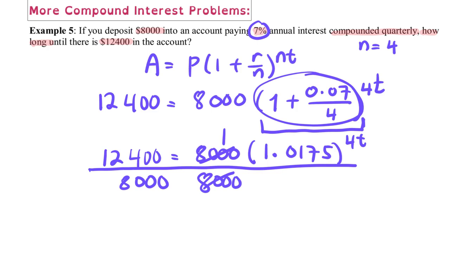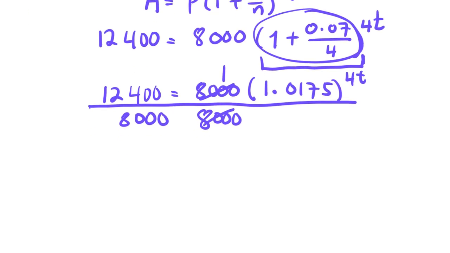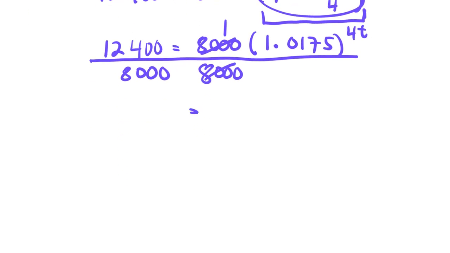That's going to give you 1. So what is left on this side is just 1.0175 raised to 4t. On this side, 124 divided by 80 is going to give you 1.55.